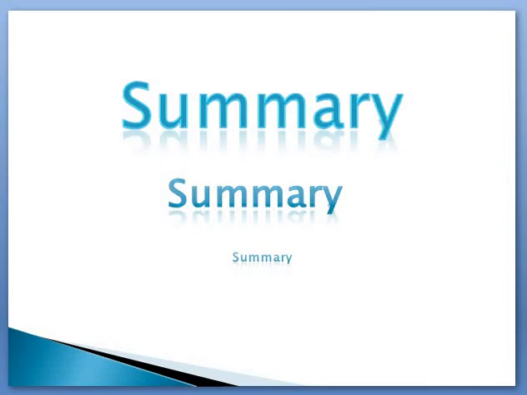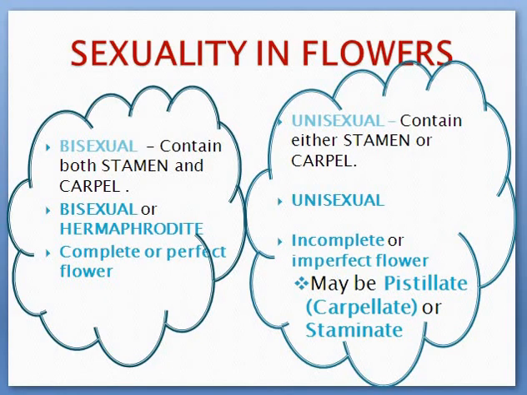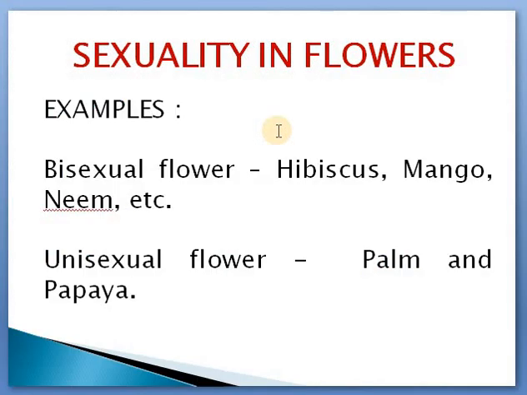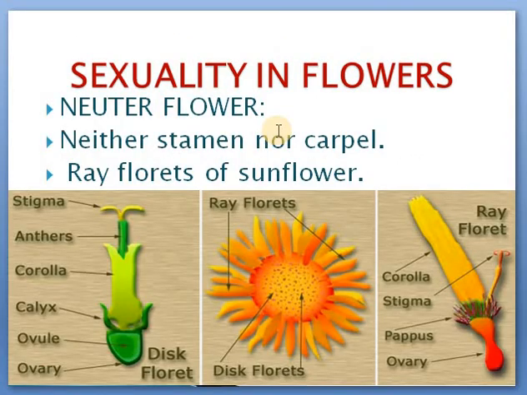So what are the things we have studied, we have discussed today? The first thing is about sexuality in plant. Right, this is the first thing we learned. Bisexual and unisexual flowers are there, and then we learned the examples for bisexual and unisexual flowers, and this is a neuter flower, of which the ray floret of sunflower is an example.